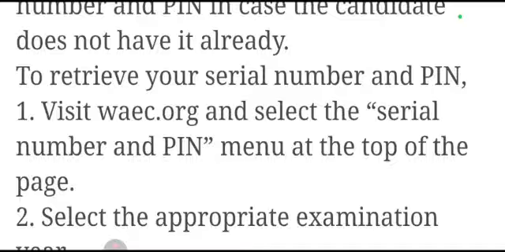Visit www.waec.org, and select the serial number and PIN. Once you click on that site, you will see a menu. You click on the menu, and you see the option they wrote, serial number and PIN. Click on it.